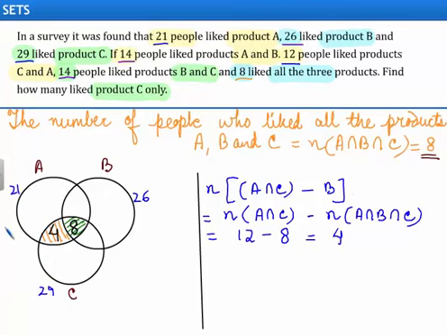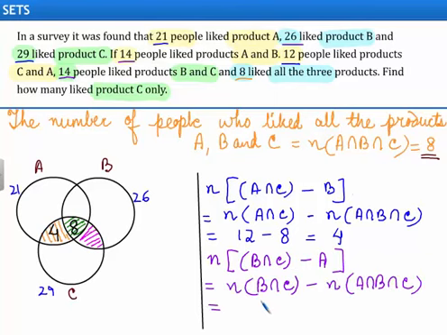Now this region represents the people who like the products B and C but not A. This means N of B intersection C minus A. So that will be equal to N of B intersection C minus N of A intersection B intersection C, that is the number of people who like all the 3 products.